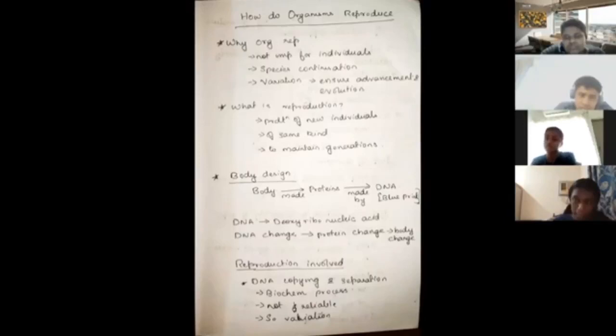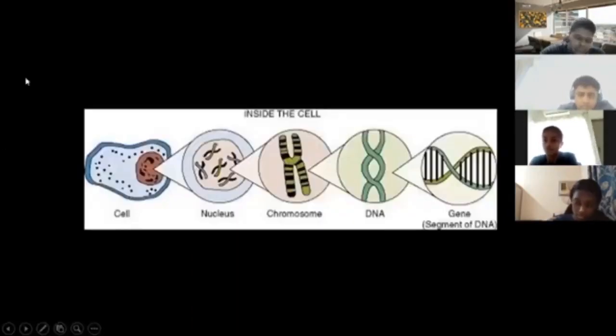Of course, the blueprint of our body is DNA. So your body's design is encoded in every cell of your body. Each and every one of the million cells of your body has a blueprint of your own body. Inside a cell there is a nucleus.